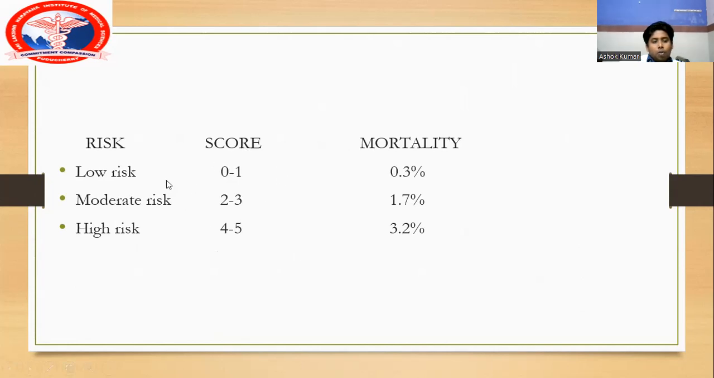So if the score is 0 to 1, the patients are categorized under low risk and the mortality rate is 0.3%. If the score is 2 to 3, it's classified under moderate risk and they have a chance of 1.7% mortality post-operatively. And if the score is 4 to 5, it's high risk for bariatric surgery and the mortality rate is 3.2%.